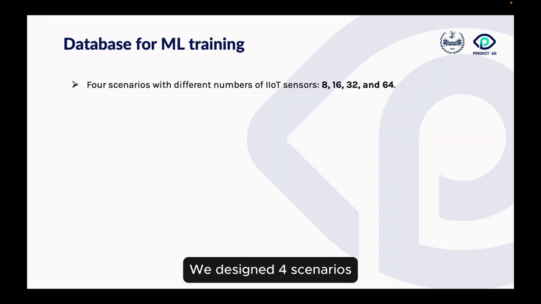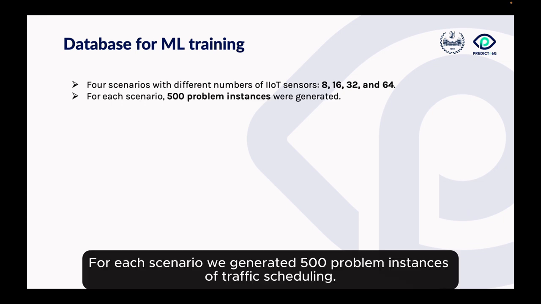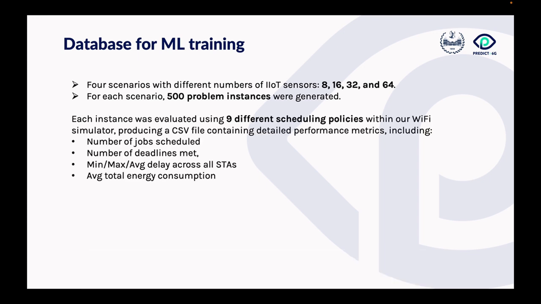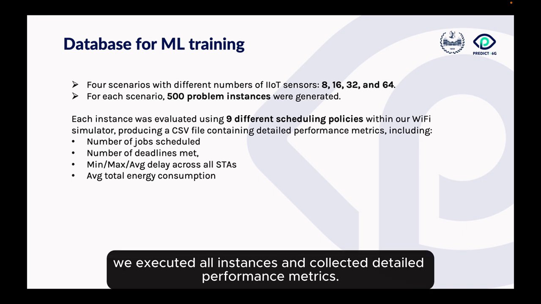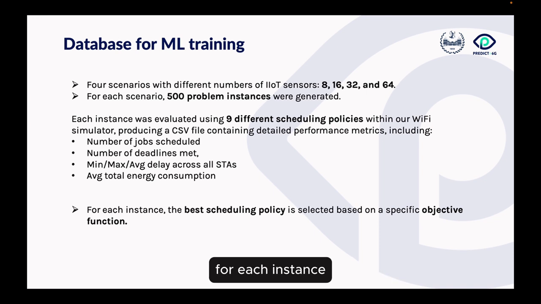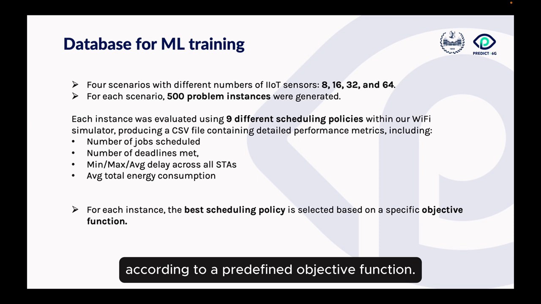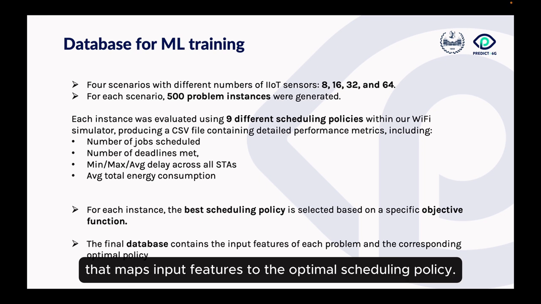We designed 4 scenarios with increasing numbers of industrial IoT sensors. For each scenario, we generated 500 problem instances of traffic scheduling. Each instance was evaluated using 9 different scheduling policies. Using our Wi-Fi simulator, we executed all instances and collected detailed performance metrics. We then selected the best performing policy for each instance according to a predefined objective function. The result is a comprehensive database that maps input features to the optimal scheduling policy.